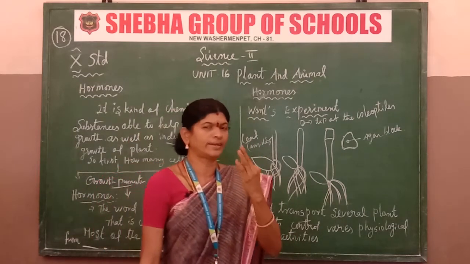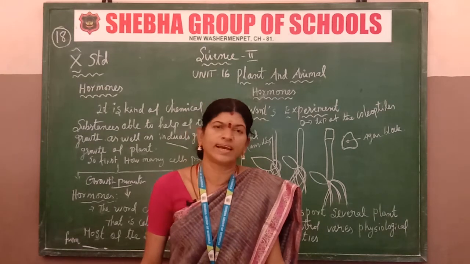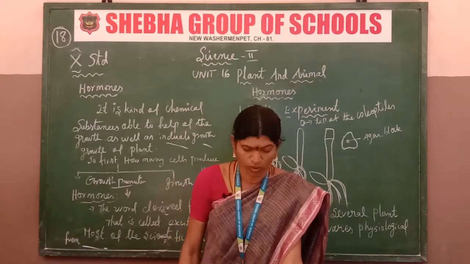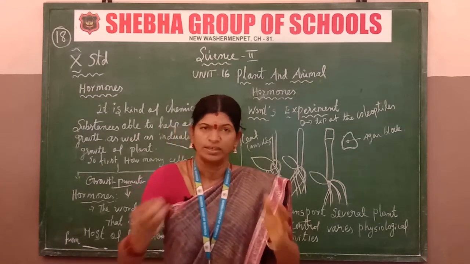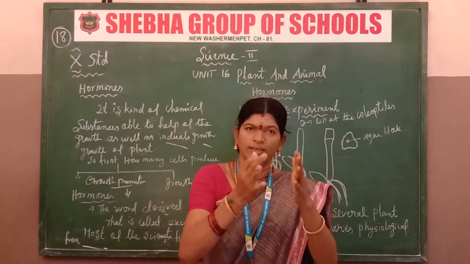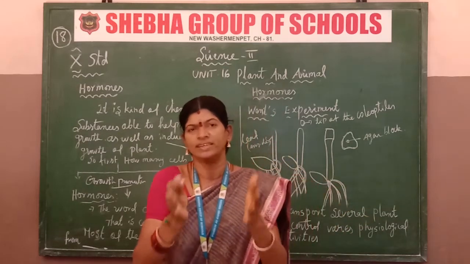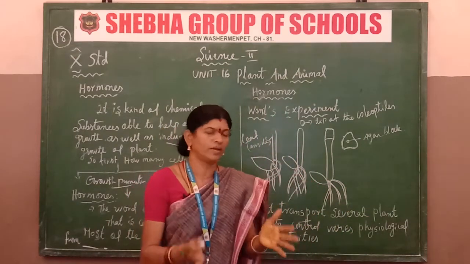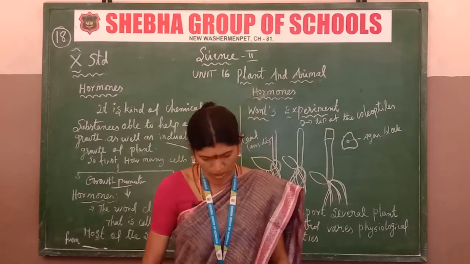These are the three types of control of hormones. They are basically made up of easily decomposable organic molecules from dead and decaying organisms.